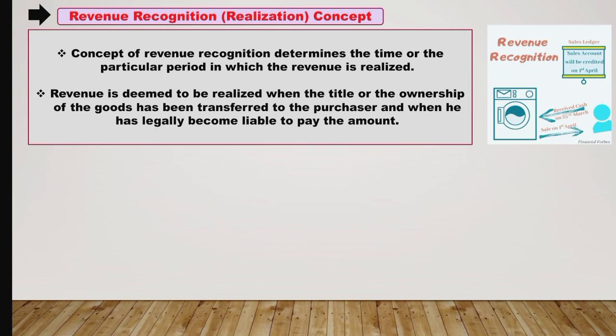So it is assumed that on 20th January, the firm has earned revenue. No matter when the firm gets the amount for the goods, when the ownership of goods is transferred, we can say the firm has earned revenue. So basically revenue means when the ownership of the goods is transferred on the particular day.